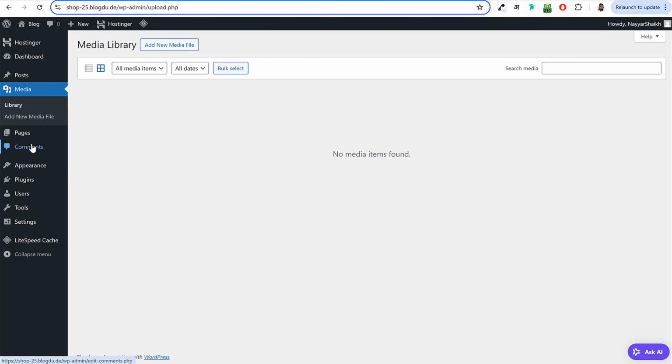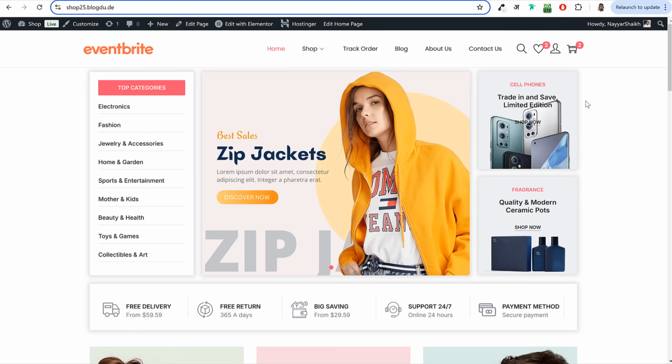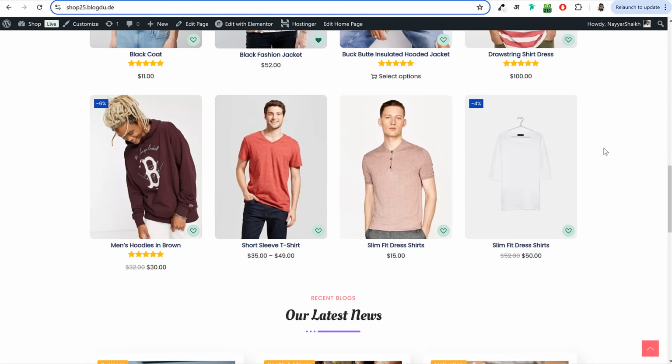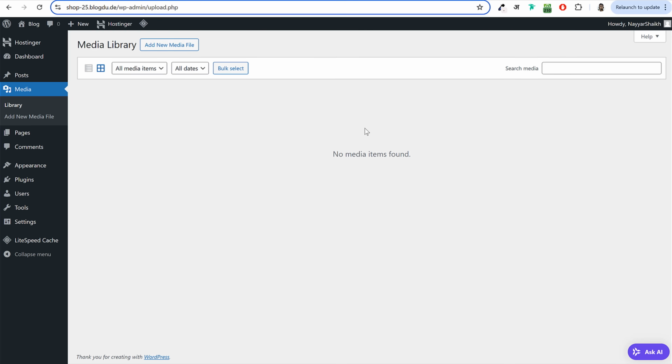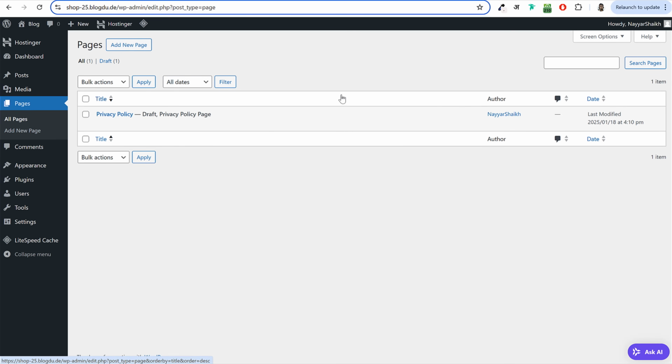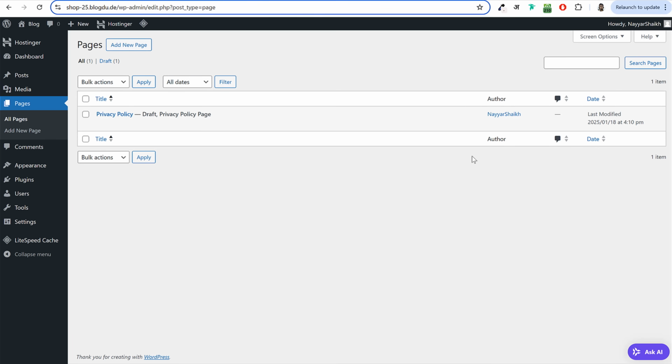Then we have the media option. Whatever media files, images, videos, icons, logos, whatever media files you have used on your website, you will see those media files over here. You can manage them from here. If you want to add a new media file, you can click on add new media file, or you can simply drag and drop images over here. Then we have the pages option, which obviously will be used to create different pages, like we have the home page, shop page, track order, blog, contact, and many other pages. We'll be using this option to create those pages.